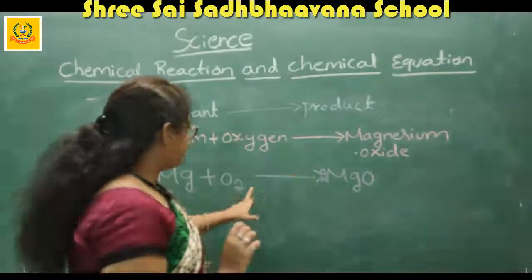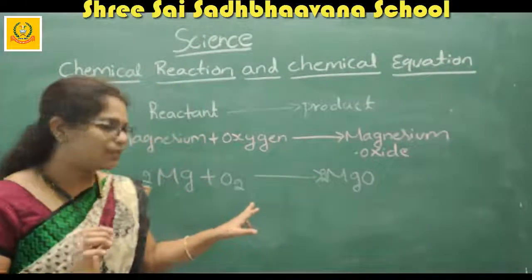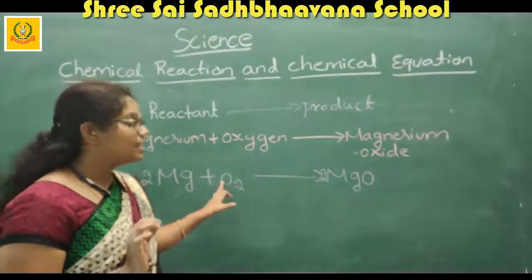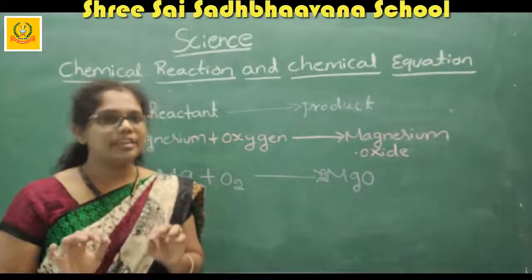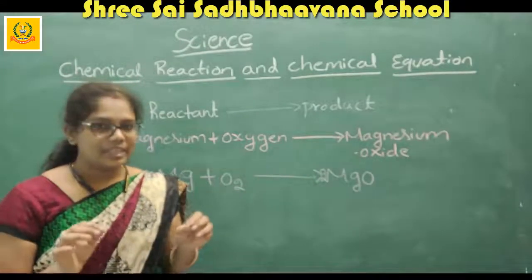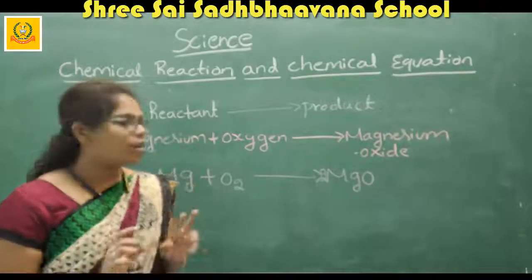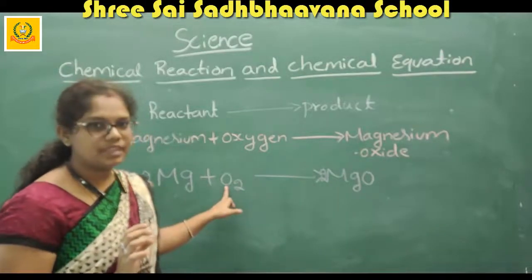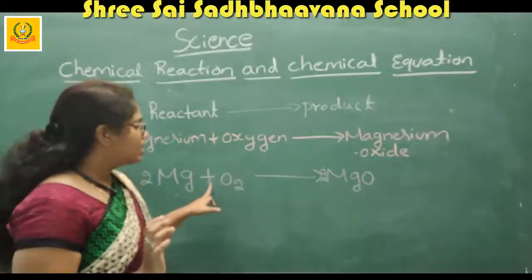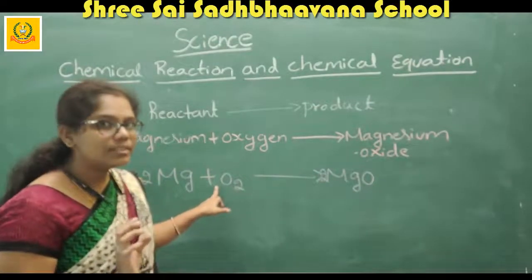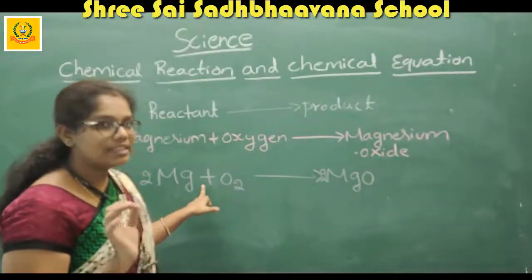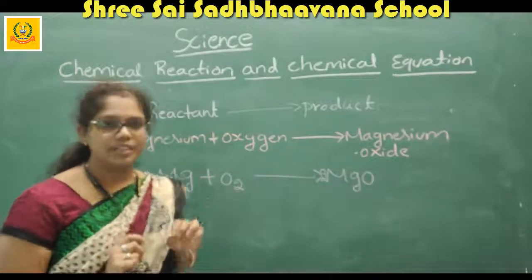And you may see that I am writing another type of equation in purple color. This is the skeleton equation, or it can be called the symbolic equation. What is a skeleton equation or symbolic equation? I am using symbols for the representation of the reactants and product.